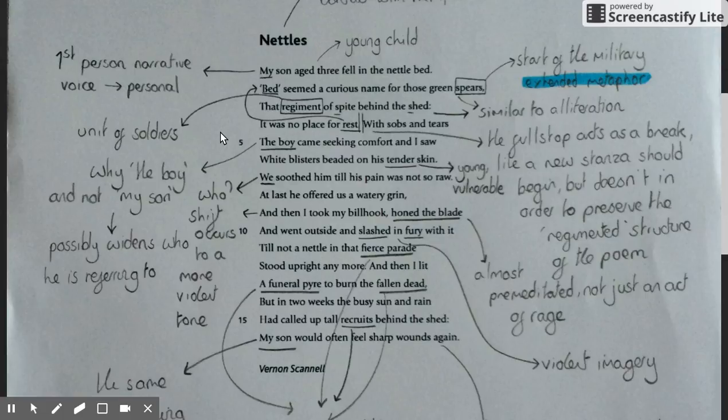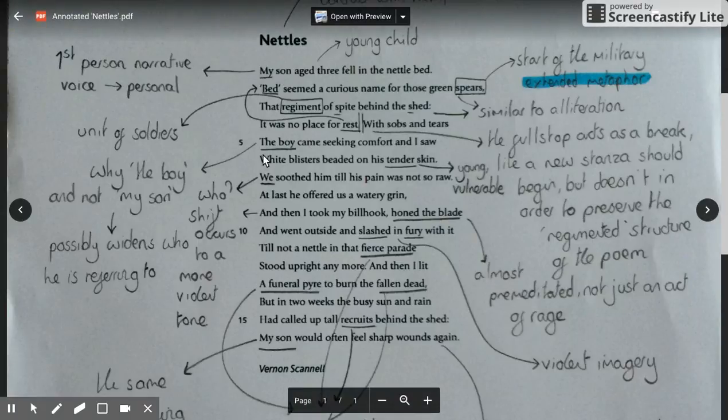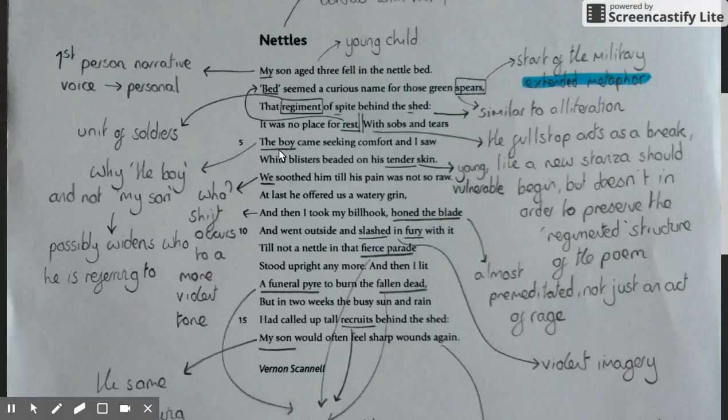The point I'm trying to make is that I think the poet wants to broaden out his message, not just focus on this individual child, but on all children, all parents. And I think this way of hiding the name and then also referring to "the boy" enables him to do that. "We", I assume, mother, father, possibly.